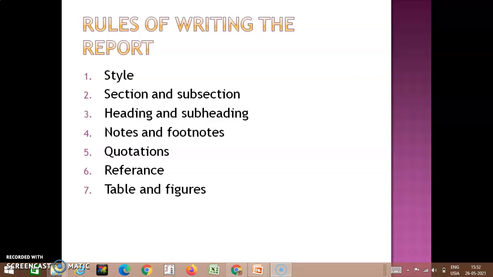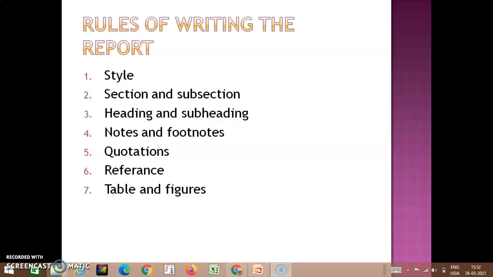So the first one is the style. The style of the report means it's one's own approach, the way or the art which you select for arranging your words to communicate the particular message to the particular reader or the appropriate readers. The techniques of writing, all these come under the style of writing.